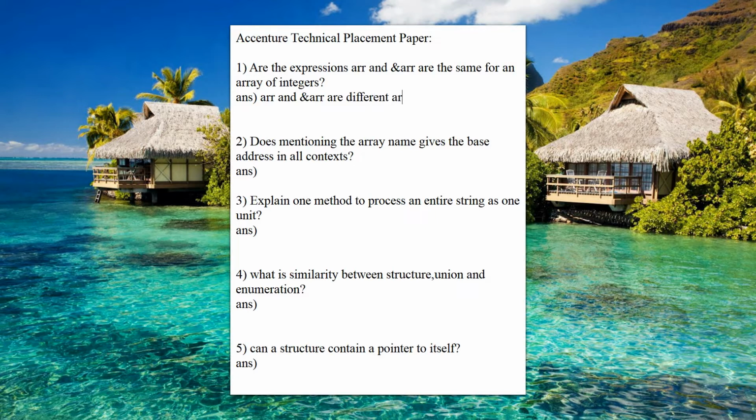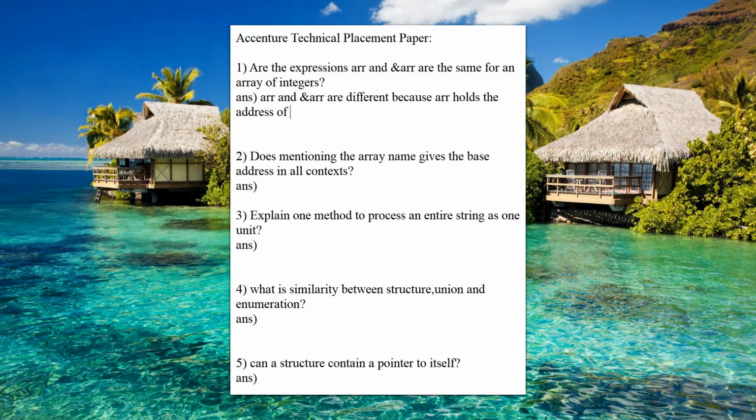Because we need to write why. Whenever there are such questions, you need to explain why, as well as tell them with an example. So they are different because arr holds the address of the array. You can say arr holds the address of the array, it is arr of, meaning the values.